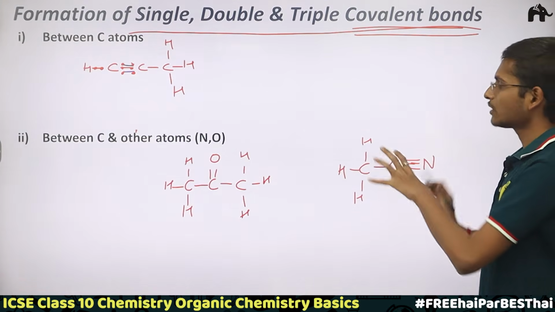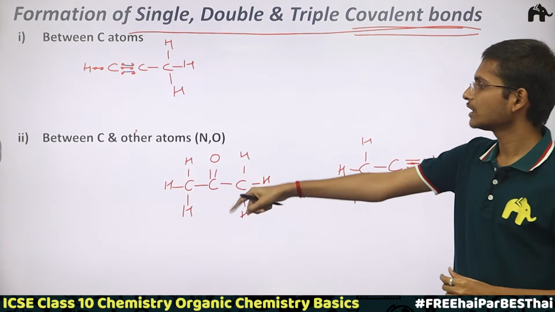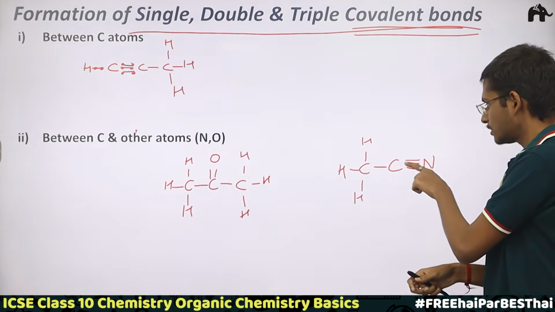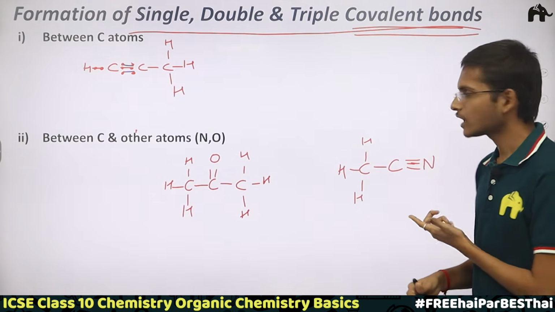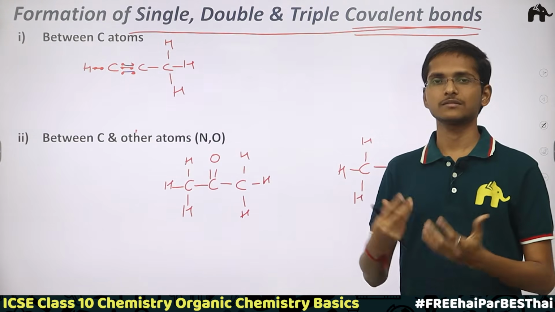So this is all about how the bonds are formed, how double bond and triple bond are formed. Here a double bond is formed with oxygen, and here the triple bond is formed between the nitrogen and the carbon. Clear with this, how the formation of single, double and triple bonds takes place?